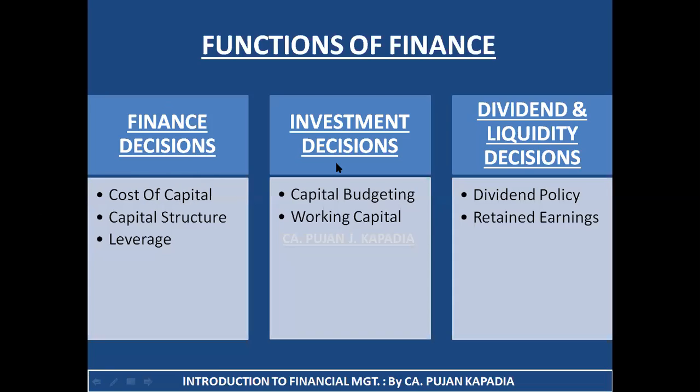Under investment decisions, we are having two kind of investment decisions. First is long term and second is short term. So when it comes to long term, it is capital budgeting, and when it comes to short term, it is working capital. And third is dividend, under which I'm talking about 2 points: dividend policy, that is how much should I pay to my shareholders and distribute among them, and second is retained earnings, that is how much reserve should I keep in order to expand and modernize my business. So all these are the functions of finance. Quickly take a view on this particular point and all the decisions, after which we are going to start with the last topic, that is functions of finance manager.